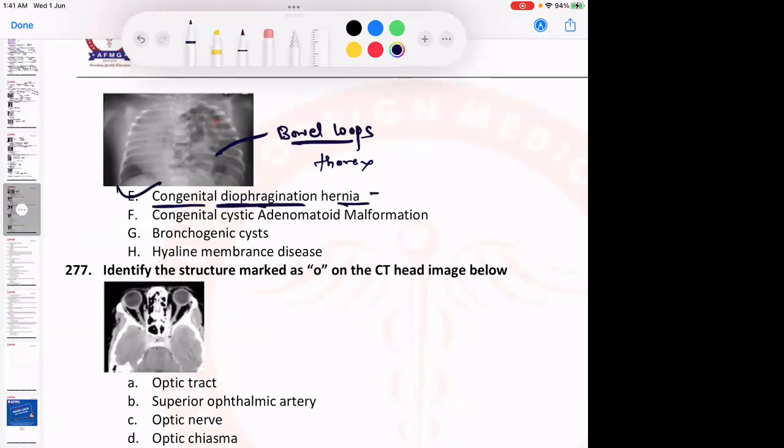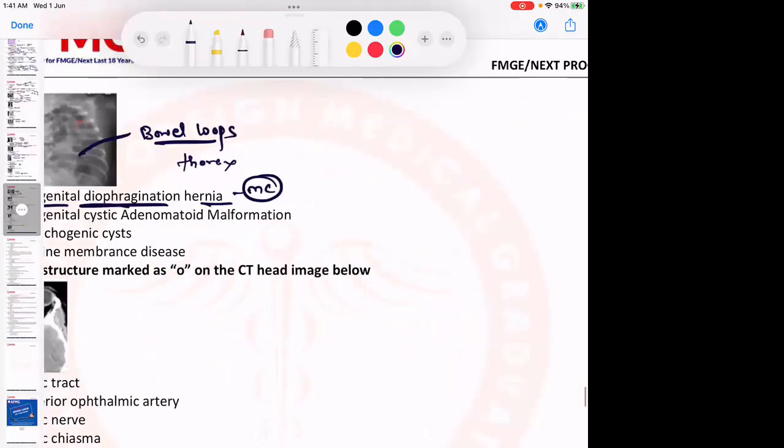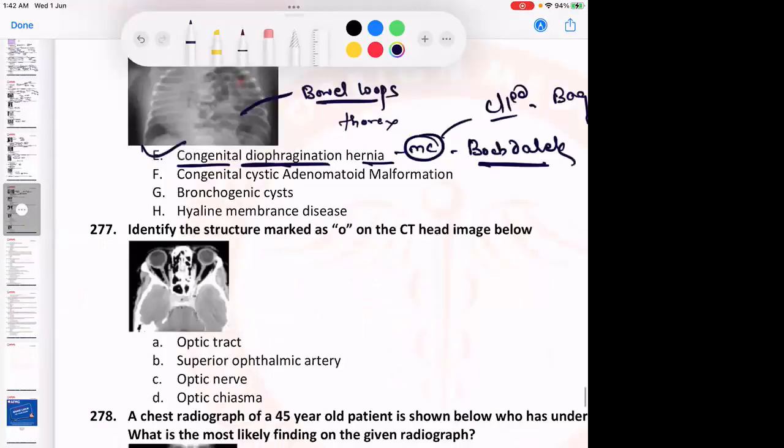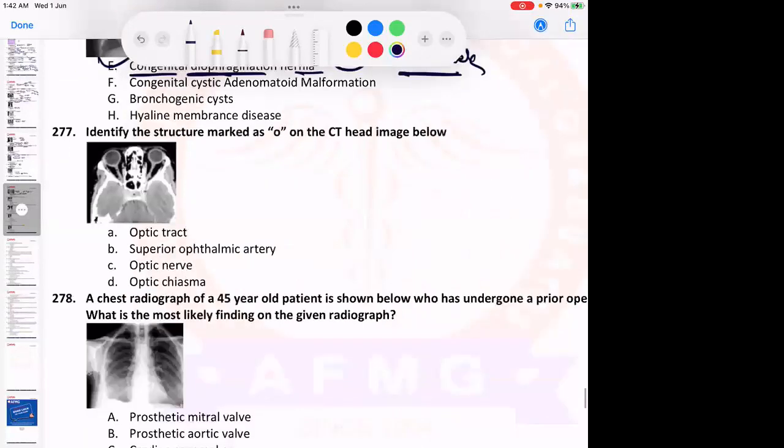The most common type of CDH or congenital diaphragmatic hernia is a posterolateral one known as Bochdalek hernia. And what is contraindicated in this case? Bag and mask ventilation. No issues with this. Then identify the structure marked as O on the CT head given in the image below.